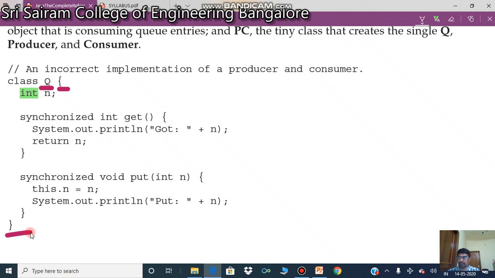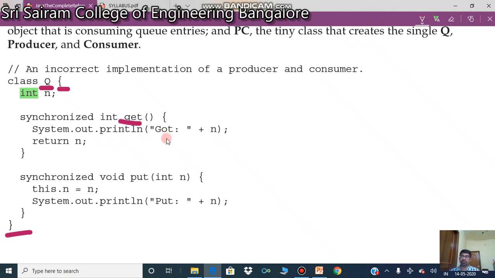Inside this we have an integer variable n, and a synchronized get method. Look at this. What is the get method? The get method is synchronized, but even though it is synchronized, I'll tell you what difference this is going to make, and what the drawback is still, even after using the synchronized method.